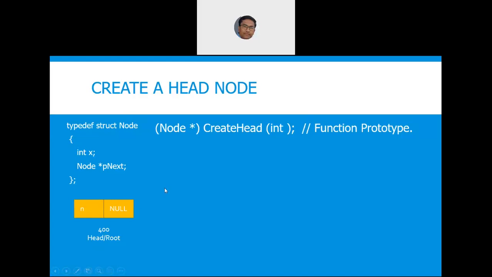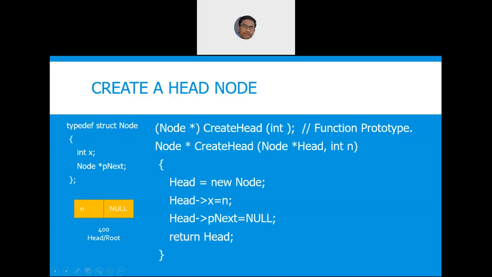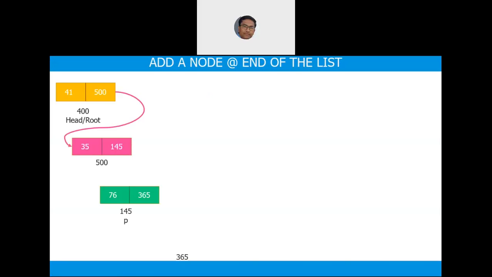Next, if you are asked to write any other logics, you write a linked list like this.